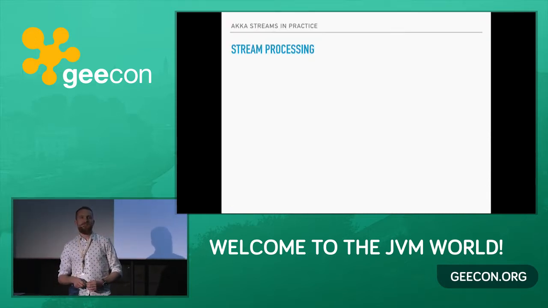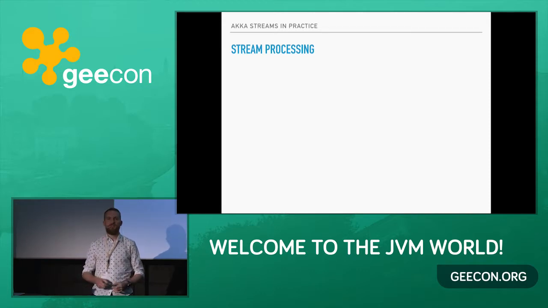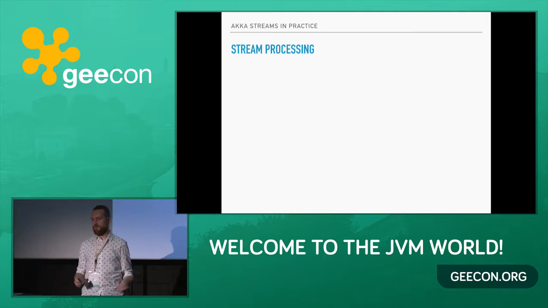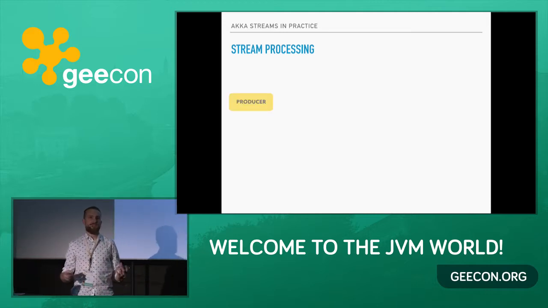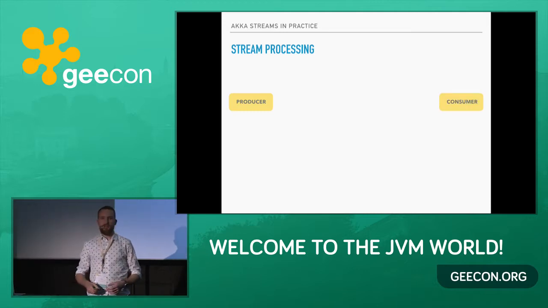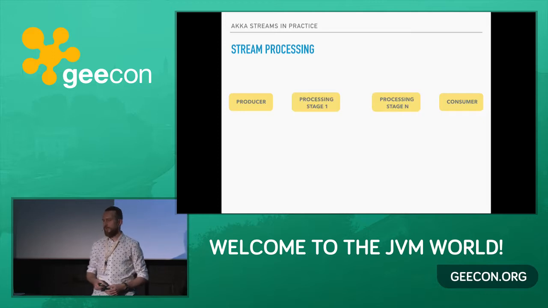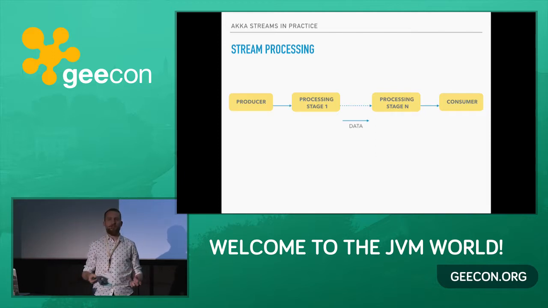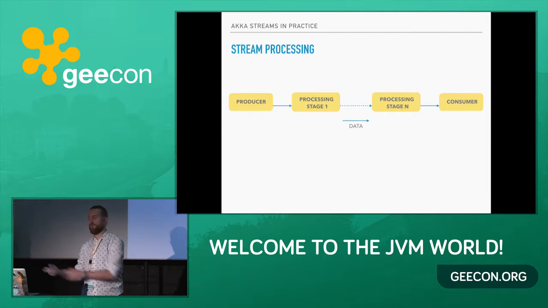So to introduce the topic of stream processing, let's see what it generally looks like. I think most of you are more or less aware of it, but this is just a quick recap. So we have some source of our data. We can, in general terms, call it a producer. We have some endpoint for our data, which we can call a consumer. And then we have a number of processing stages. So we want to do something with our data. And the usual flow of data is from the source through the processing stages and up to the consumer.